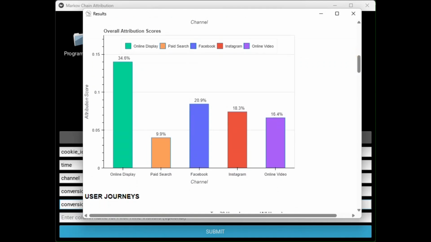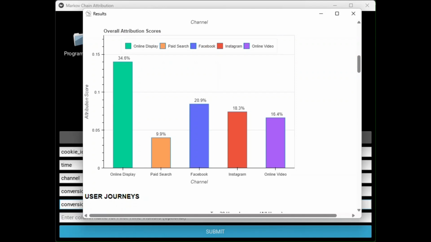Below this is the chart for the Markov chain total acquisition score per channel. This calculates all user journeys that have ended in conversion on your site, including first-time visitors and returning visitors. This will equate to the older forms of acquisition scoring, but will be completely different in scores assigned, as you will see with the charts below.